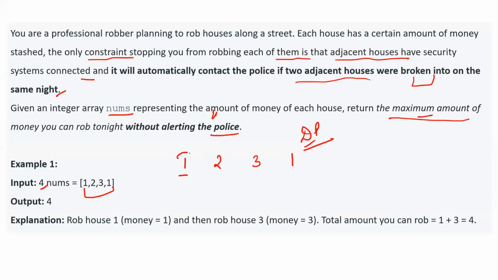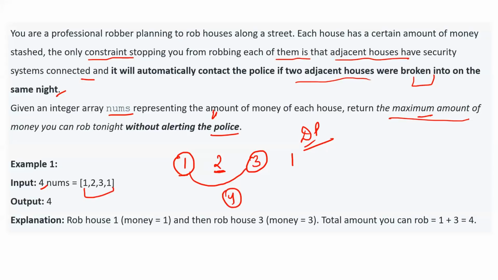Now if the thief steals from here, he cannot steal from the adjacent house, because if you rob adjacent houses, the police will get the alert. So we cannot go with that. Then you can steal from here. So the maximum amount of money that can be stolen is 4.